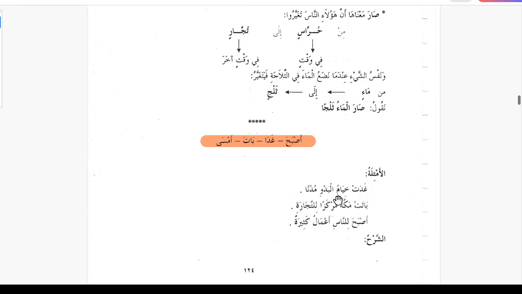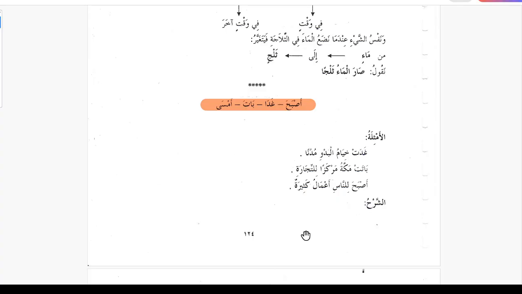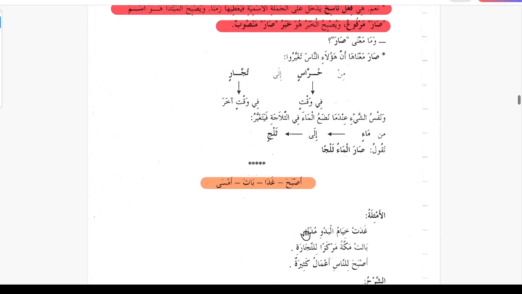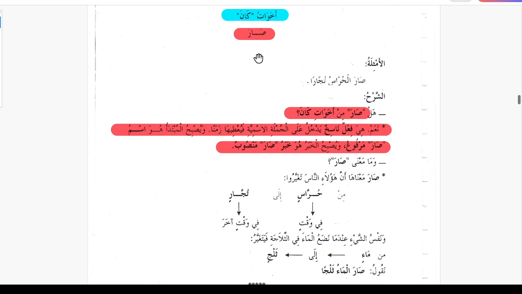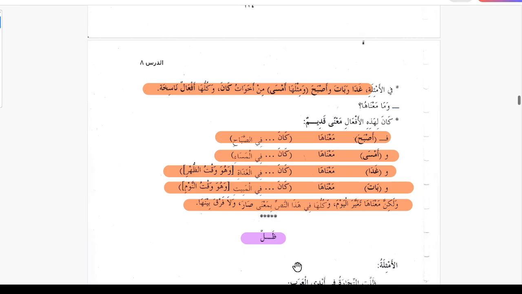At one time they were Bedouin tents, and then they changed to cities. Similarly, Makkah became a center for trade. People now have many works. It used to be shepherds, but now there are many trades. That is a change from one time to the other, which is the meaning of Sara. So basically they all have the same meaning nowadays.